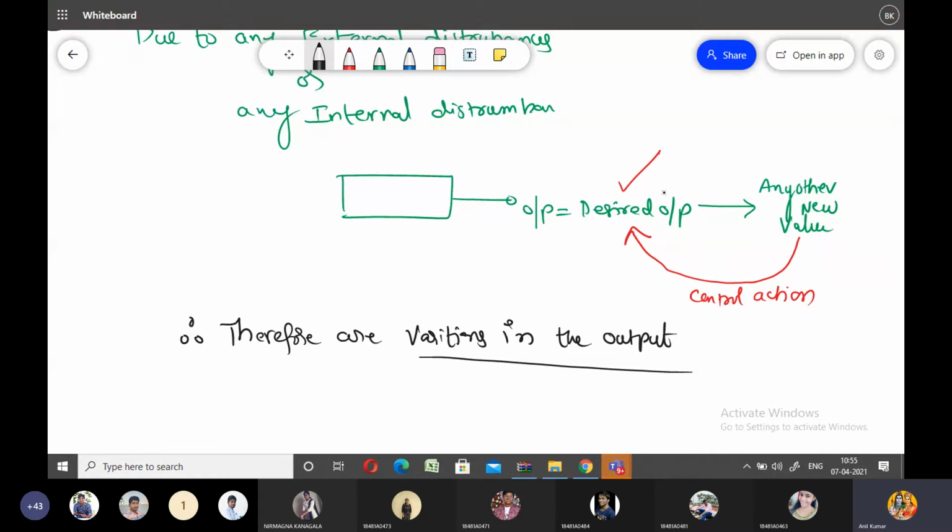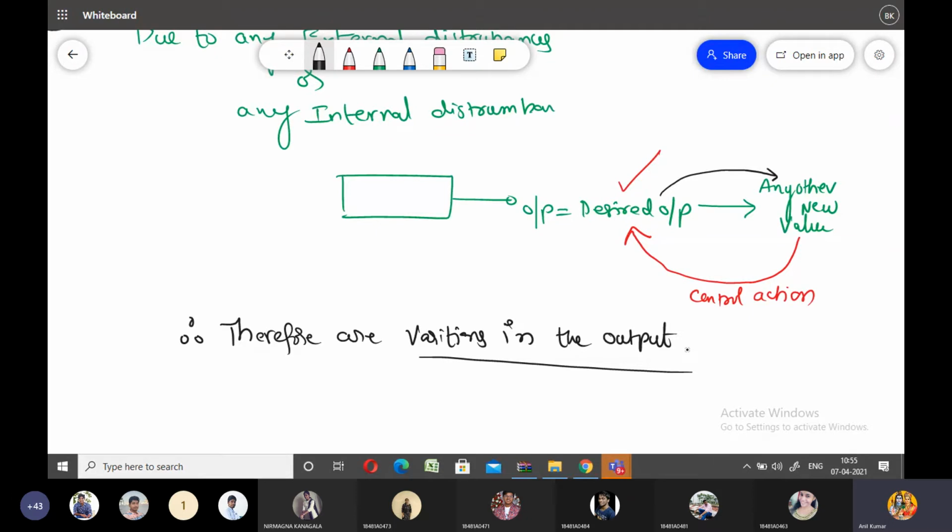That means the output of the control system is deviated from the desired value to a new value, or the output may change from the desired output value to any other new value. I consider this as the variations in the output. The variations in the output are not corrected automatically in an open loop control system. This is very important.